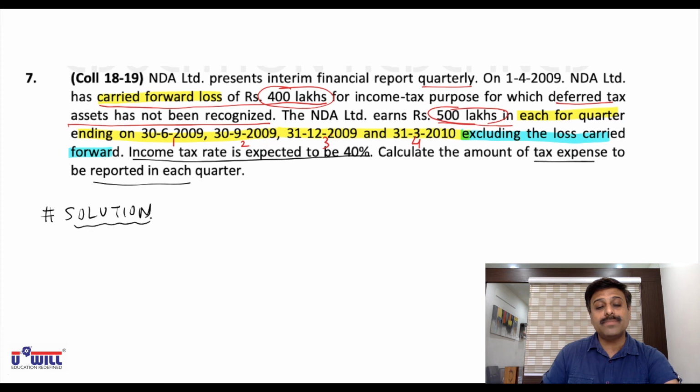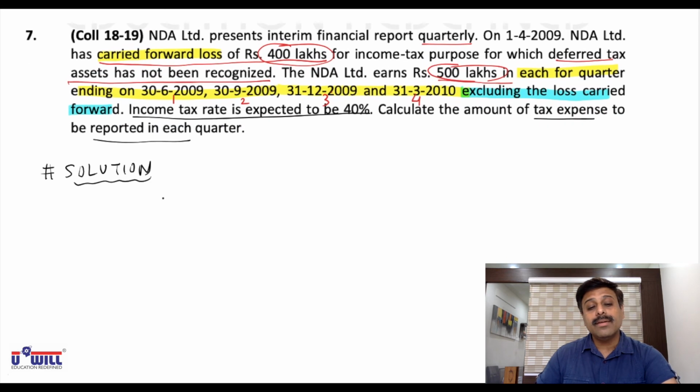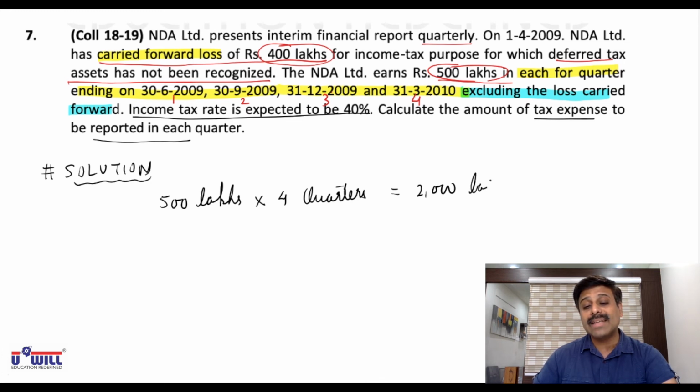Very first of all, 500 lakhs into 4 quarters means what is the total profits of all the 4 quarters? 2000 lakhs.